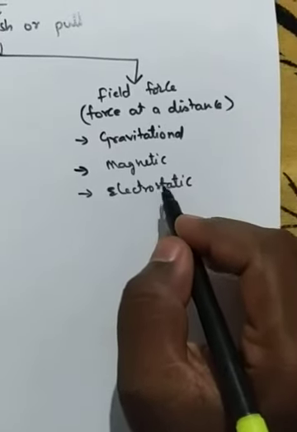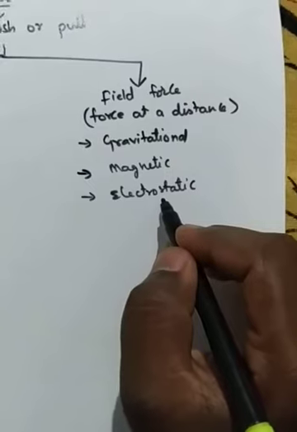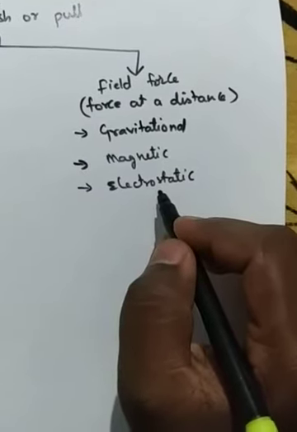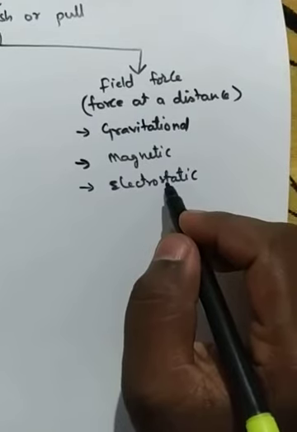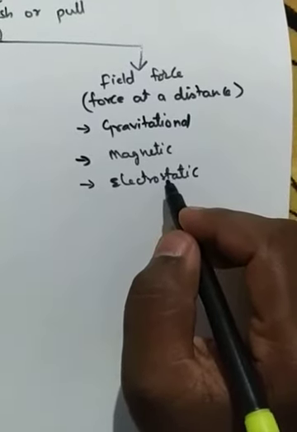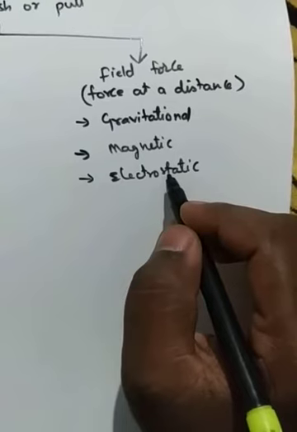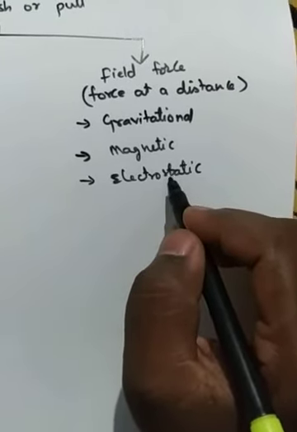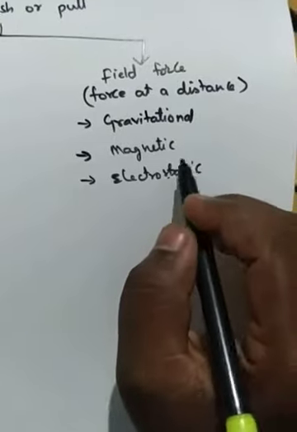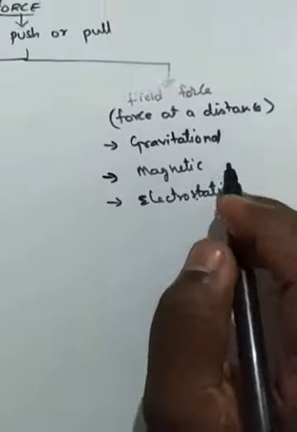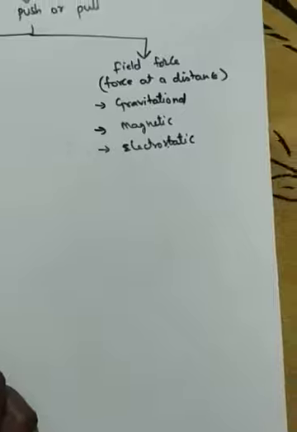Electrostatic force is the force which is present between two charged objects. For example, if you take a comb, or a plastic scale, and rub it with something and keep it near bits of paper, what happens? They get attracted towards the rubbed scale, right? So that is called electrostatic force. These are the different types of force you have already seen with the examples, right?